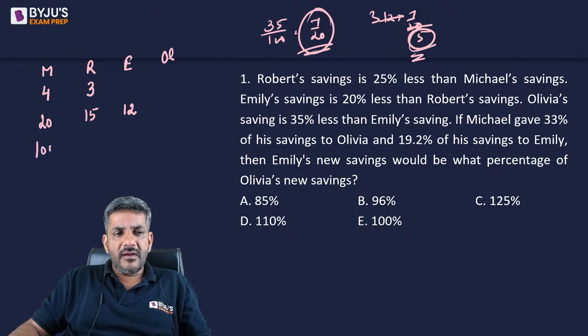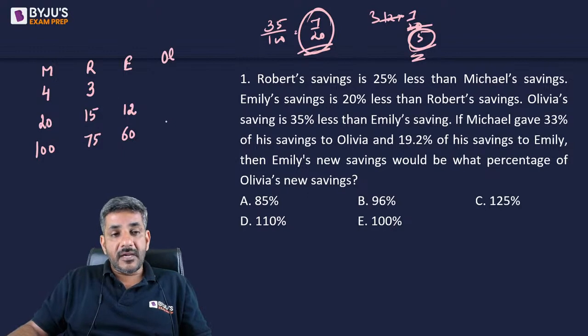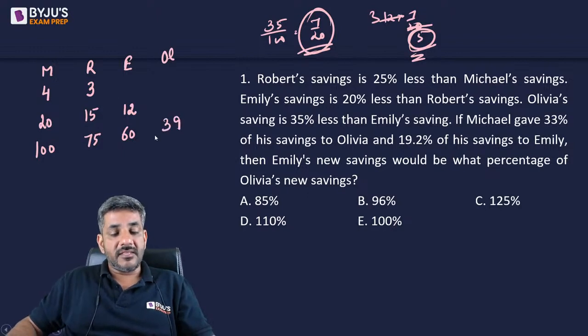So this would be 100, 20 into 5. This would be 75, 12 into 5. And now I can easily calculate 35% of 60. It will be equal to 21. 60 minus 21, Olivia's saving would be 39.